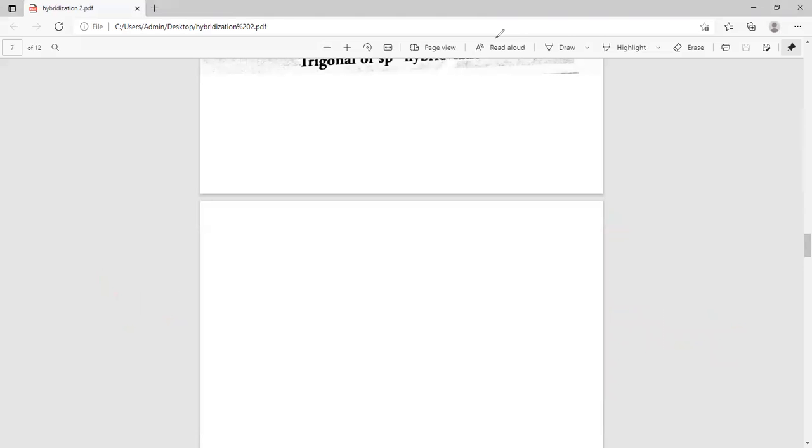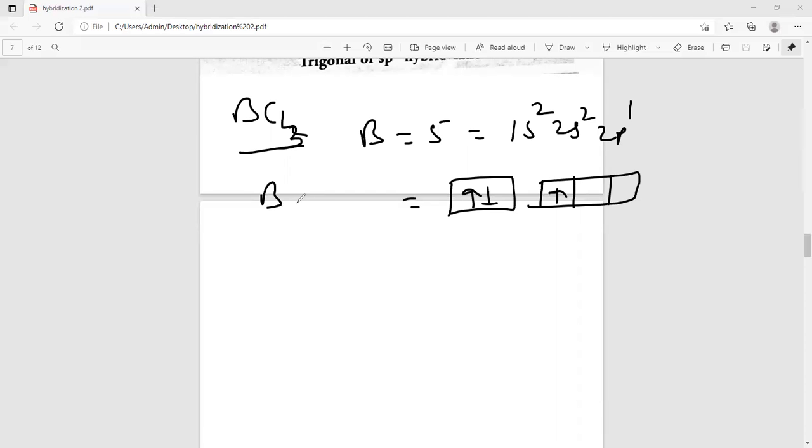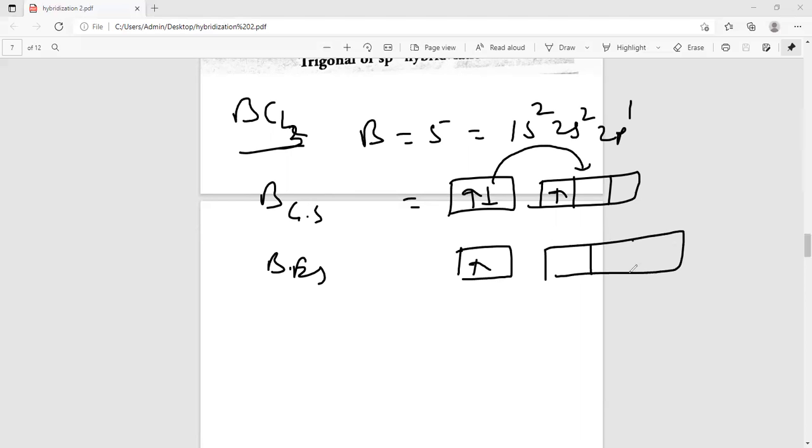Example is BCl3. Here, B atomic number is 5, meaning 1s2, 2s2, and 2p1. In 2s, 2 electrons are there, and in p, 1 electron is there. But this is ground state. At excited state, an electron jumps from lower to higher, and so 2 unpaired electrons are there. Chlorine combines with these. 1s and 2p orbitals take part in hybridization, so that is called sp2 hybridization.